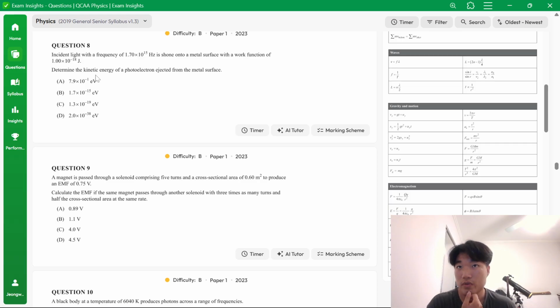Incident light with a frequency of 1.7 times 10 to the 15 hertz is shone onto a metal surface with a work function of... Okay, so this is relating to the photoelectric effect. The units are all in SI units. Frequency is in hertz, work function is in joules. Determine the kinetic energy of a photoelectron ejected from the metal surface.